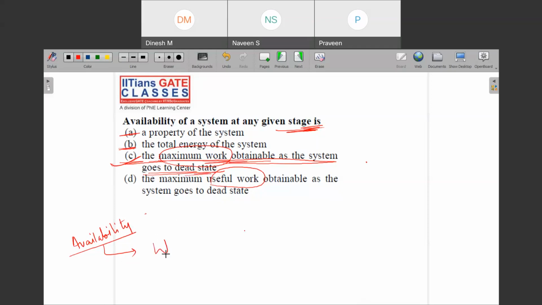Let us say that you have got W max, but out of this W max, what is useful is not the concern of W availability. This is up to you how you can make the most of it useful. But the maximum work which is obtainable at dead state is called what? Availability.